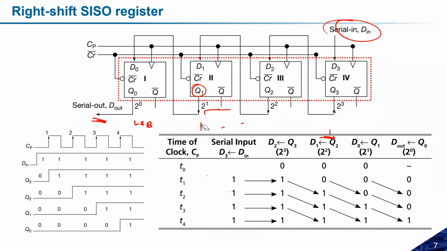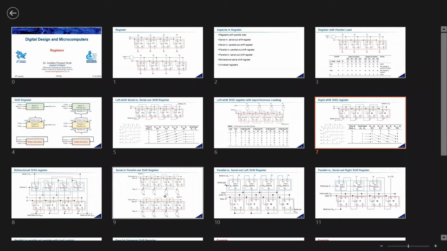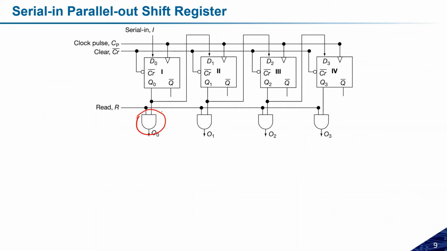Let us try to see how it works. This is the only concept that you should understand, what we have done. Let us go back to that slide. Here, you need AND gates that will decide whether I have to take the output or not. So you need some additional modules, something like this one. This module is needed to decide which kind of output I want, like the parallel output or the serial output.